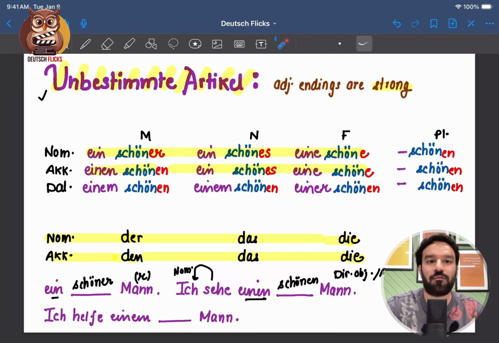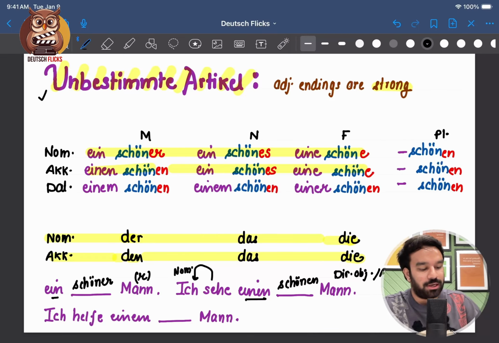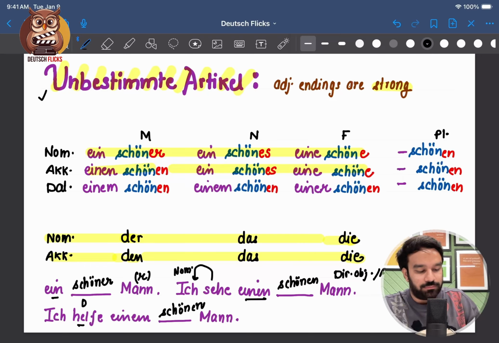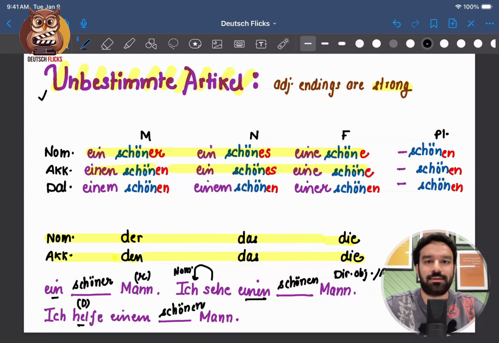Next, without following the rules, without following the steps, I can clearly see that it is dative case and I can fill schönen here. Ich helfe einem schönen Mann. Dative case because of the verb helfen. Easy, right? But there is one problem here.